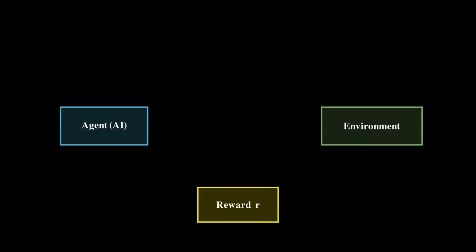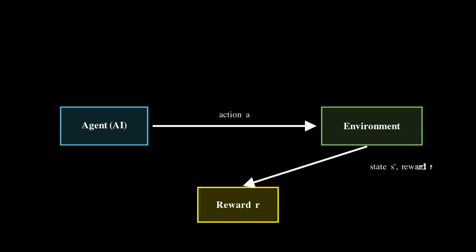At the heart of this process is a loop. The AI, or agent, observes the environment, let's say a game screen, makes a decision, takes an action, and gets feedback, called a reward. This loop repeats again and again. Over time, the AI learns good actions lead to good outcomes. This learning process is called reinforcement learning.